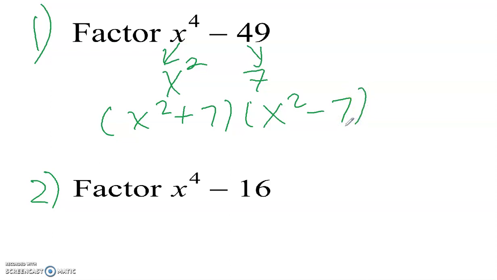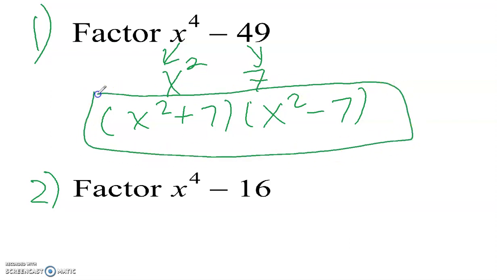Let's look at the second factor. We have a minus, but we don't have a difference of two squares because the square root of 7 is a decimal. So this is our answer.